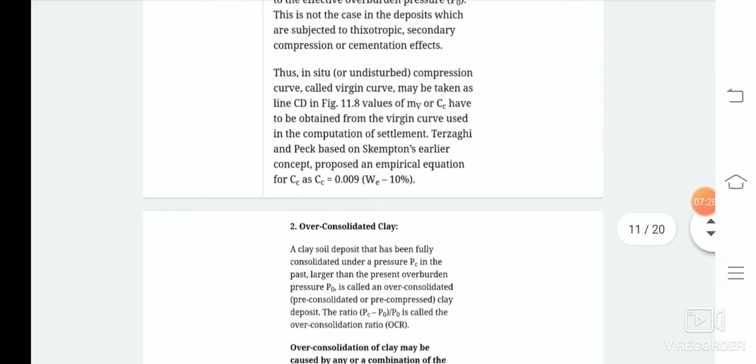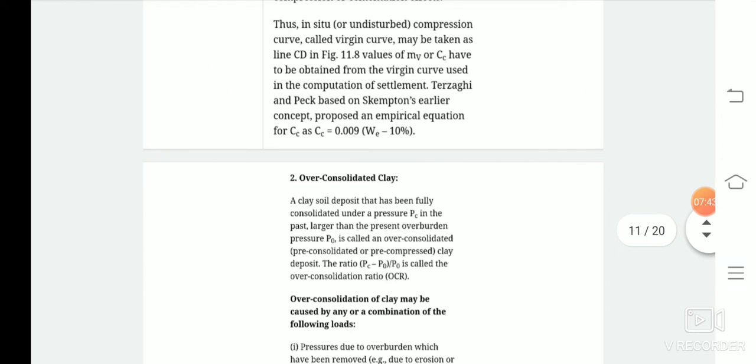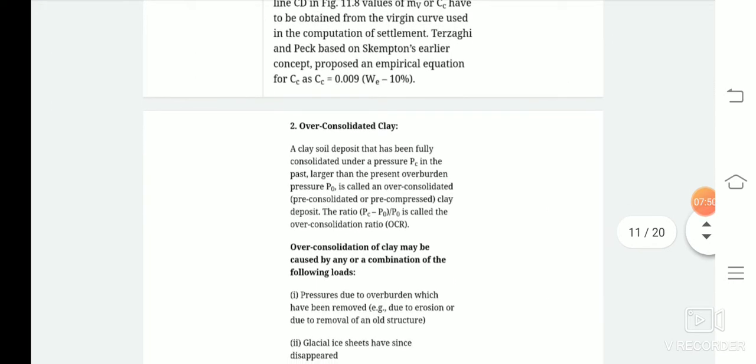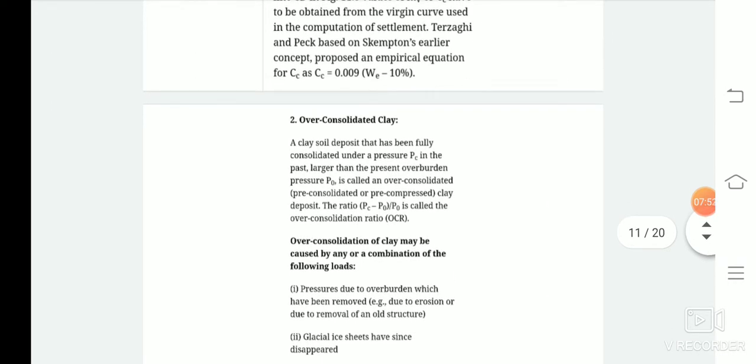And this is not the case in the deposits which are subjected to thixotropic, secondary compression or cementation effect. As we have studied previously in Soil Mechanics 1, what we mean by thixotropy or cementation effect has already been studied. So the undisturbed compression curve is known as the virgin compression curve, and the values of the coefficient of compression or the coefficient of volume change can be obtained from the virgin compression curve, which we will discuss in later classes.